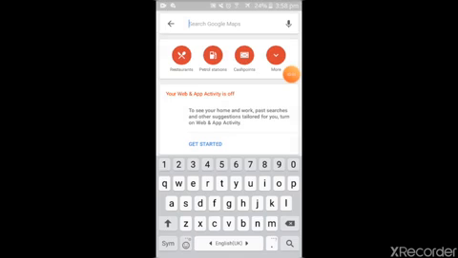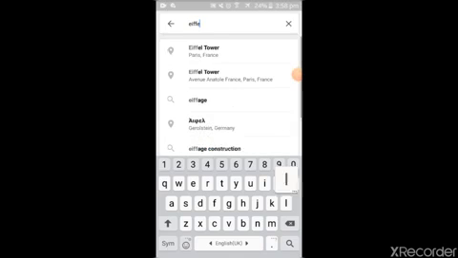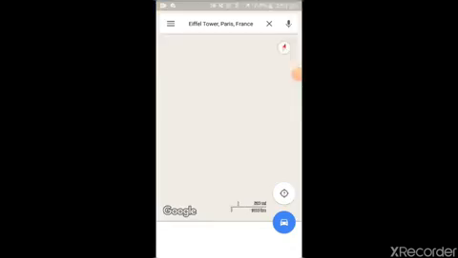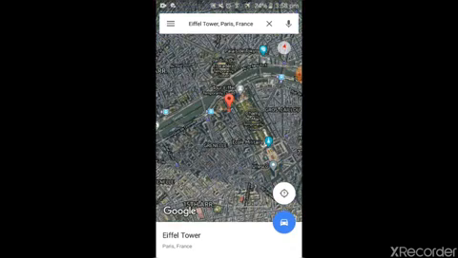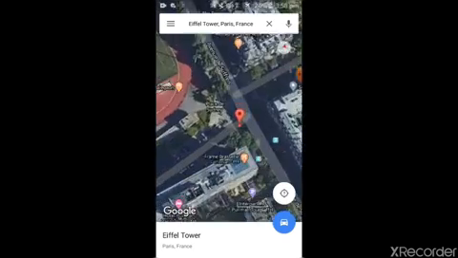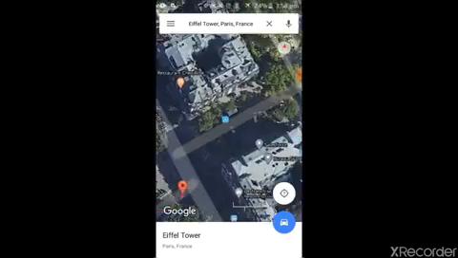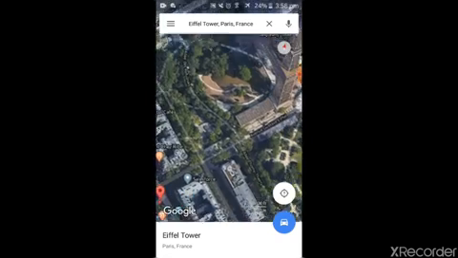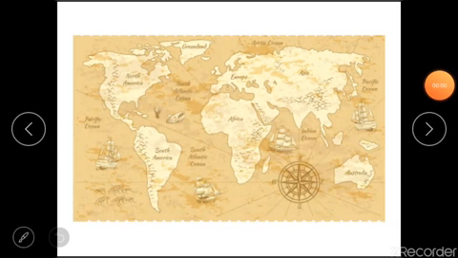Let's have a look at one more monument, which is the Eiffel Tower. You see, this is the Eiffel Tower. Where is the Eiffel Tower? Here. That is how a map helps us. And now we'll have a look at the difference between a globe and a map.